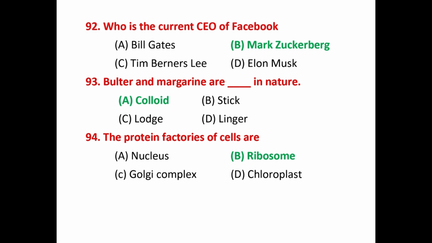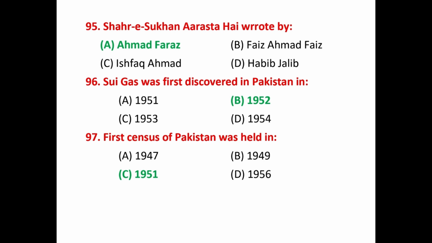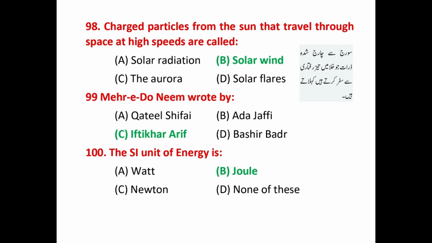Question number 94. The protein factories of cells are? That answer is ribosome. Question number 95. Shehr-e-Sukhan Arasta Hai was written by? That answer is Ahmad Faraz. Question number 96. Sui gas was first discovered in Pakistan in? That answer is 1952. Question number 97. The first census of Pakistan was held in? That answer is 1951.